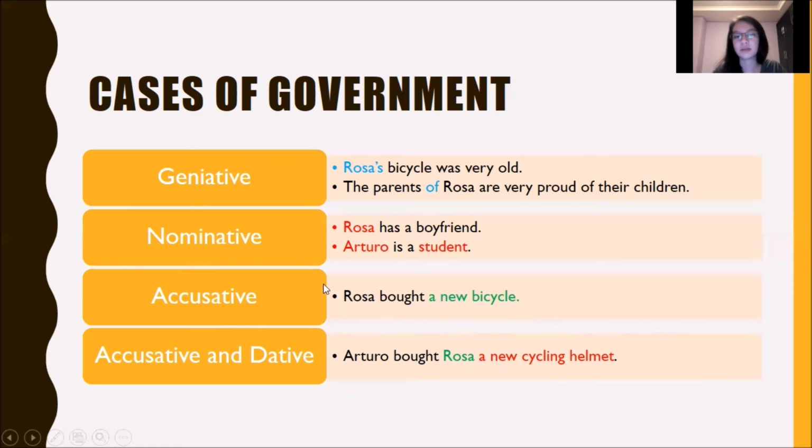If we, for example, say Rosa bought a new bicycle to her sister, then her sister would be the indirect object, because the new bicycle is what we are talking about in the sentence.